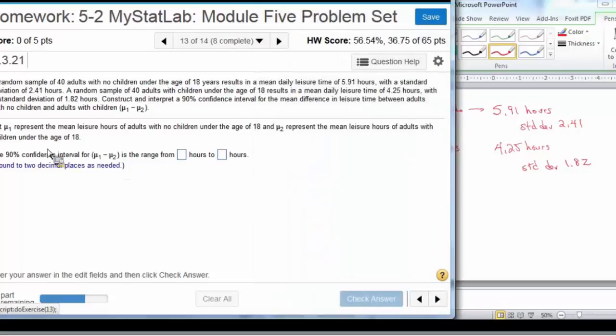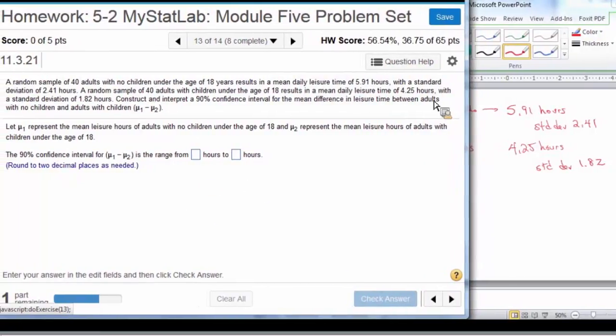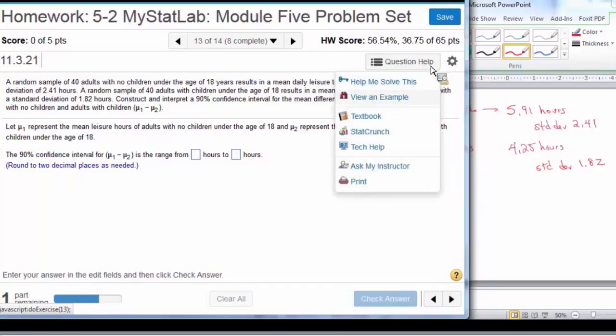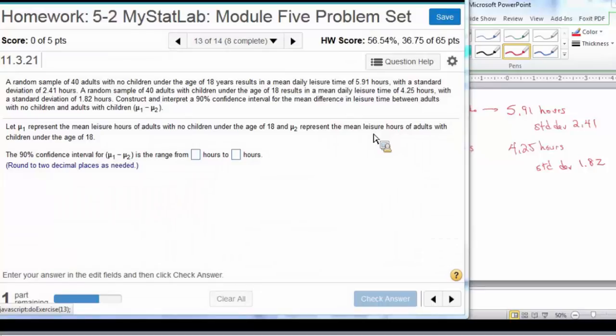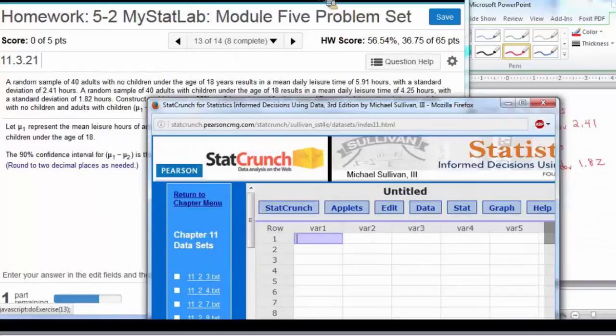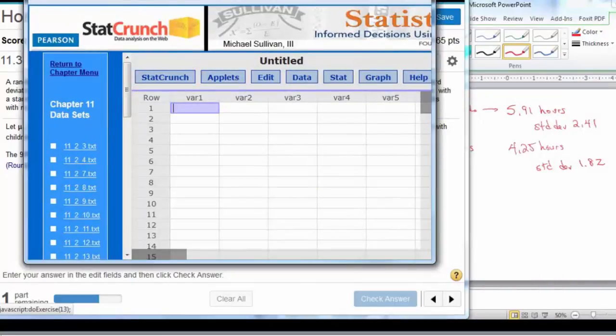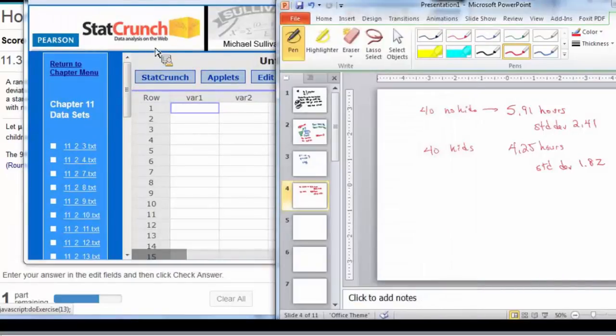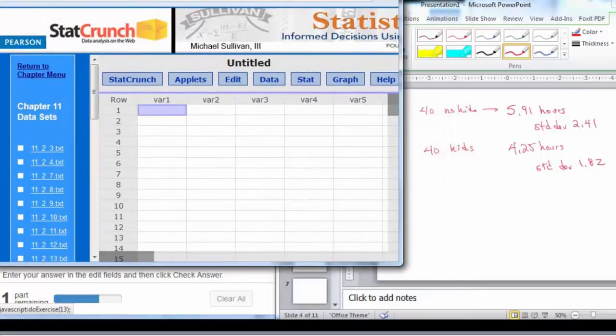So, 90% confidence interval. Let's go to our favorite StatCrunch. Okay, I'll use the numbers I wrote down here.